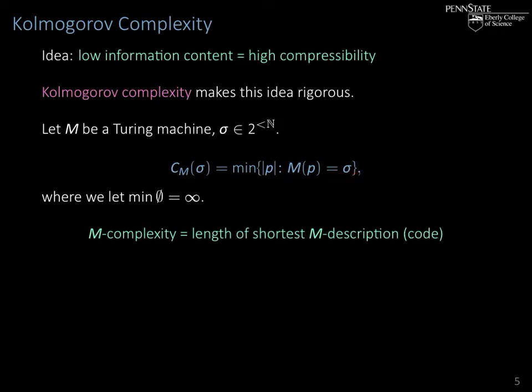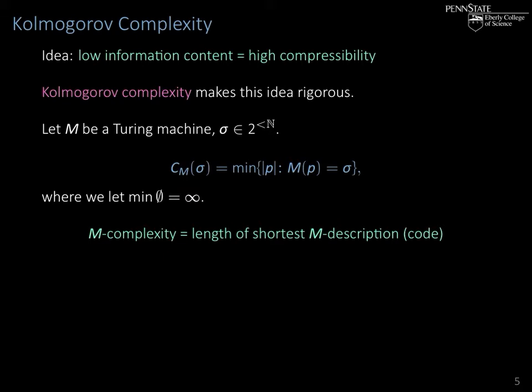So again, C sub M is the length of a shortest program. There can be several shortest programs. It is the length of a shortest program that, when fed into M, outputs sigma. It might be that for a particular M there is no program that produces sigma. In that case, we just set the complexity to infinity.